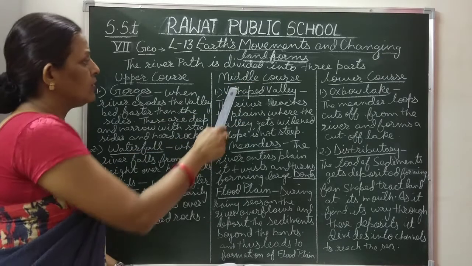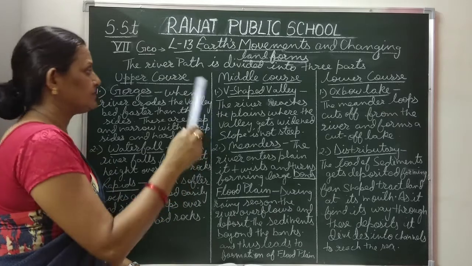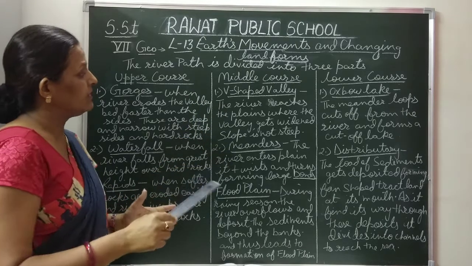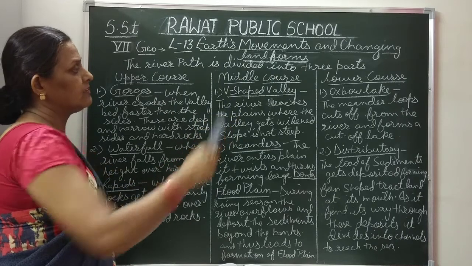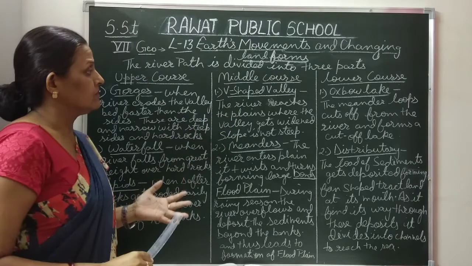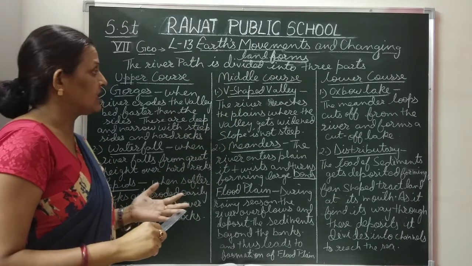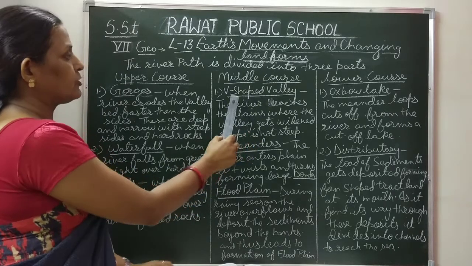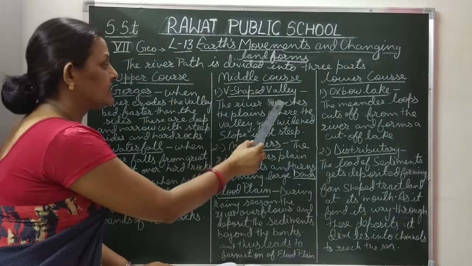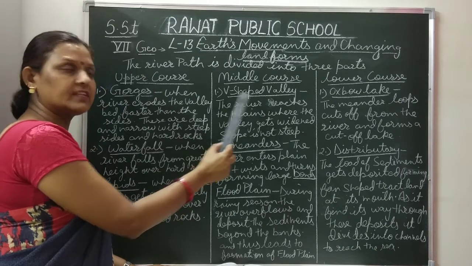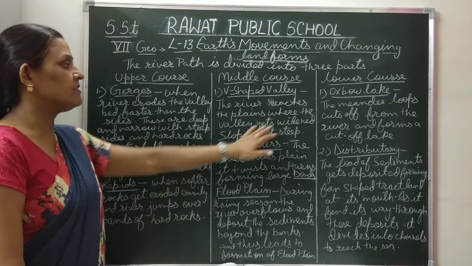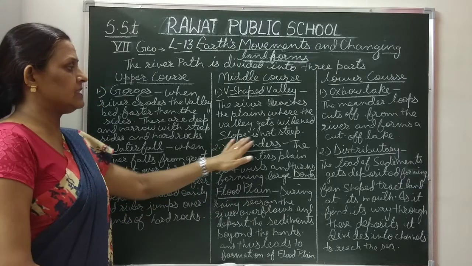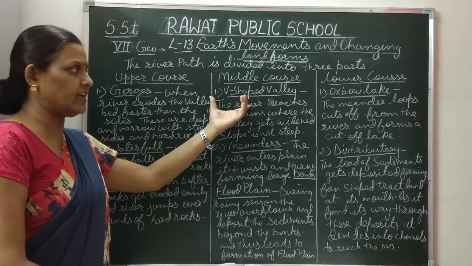Now next is the middle course of the river. In the middle course, the land is less steep. The river starts doing transportation, and deposition work also starts. First, V-shaped valley. When the river reaches the plain area, the valley gets widened and the slope is not so steep, then V-shaped valleys are formed.